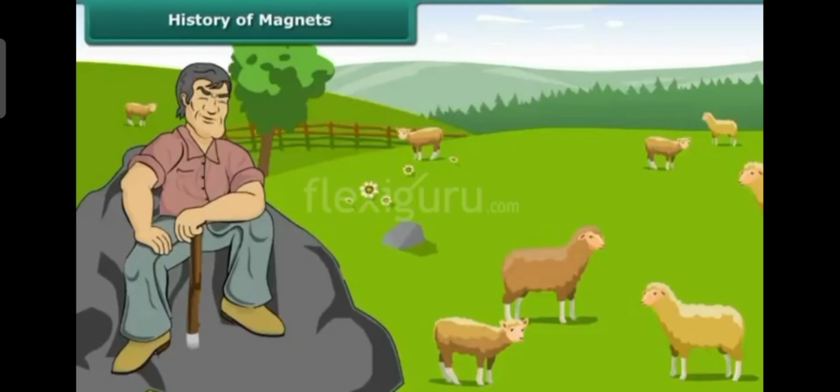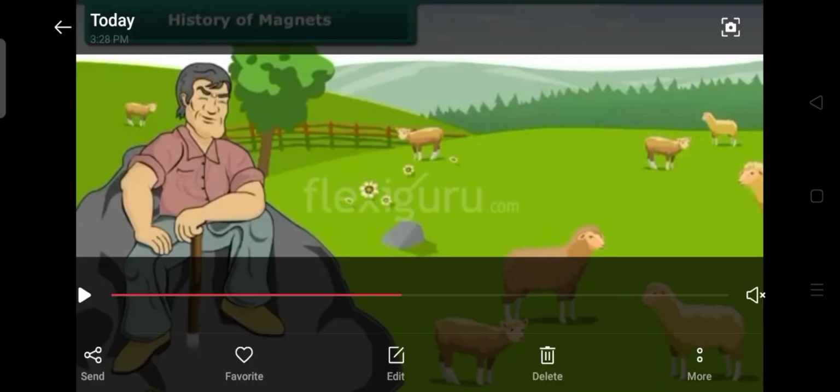Yes, suddenly he observed that the iron end of the stick had attached to the rock, and there was an attraction between the iron end of the stick and the rock on which he was sitting. Suddenly he became shocked. What is happening here? Why is the iron material in the stick attached to the rock? Then he observed and thought very carefully. What is the peculiarity?